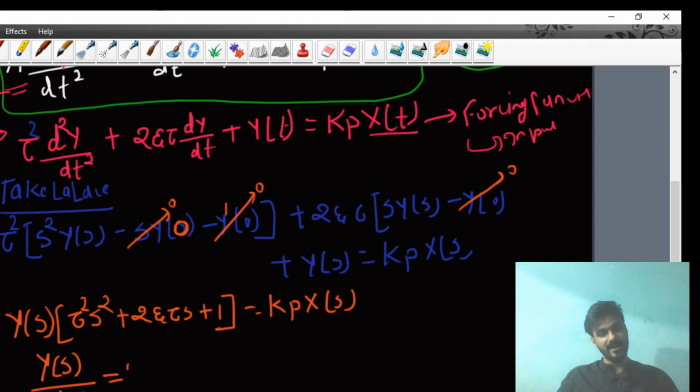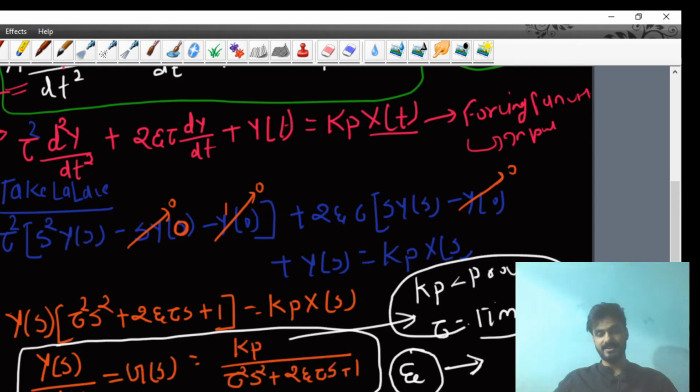Here you can say that kp is called our process gain. Already I have discussed this in the first order system. Tau is called the time constant, and another new term that has appeared here, which you have seen for the first time, is zeta, and zeta is called the damping coefficient. Zeta is called the damping coefficient. I think up to this point everything is very clear to all of you.